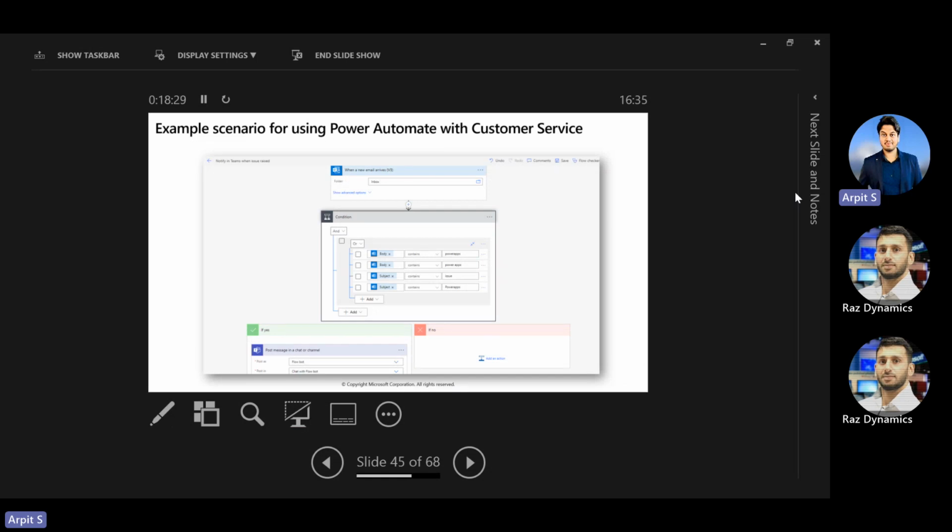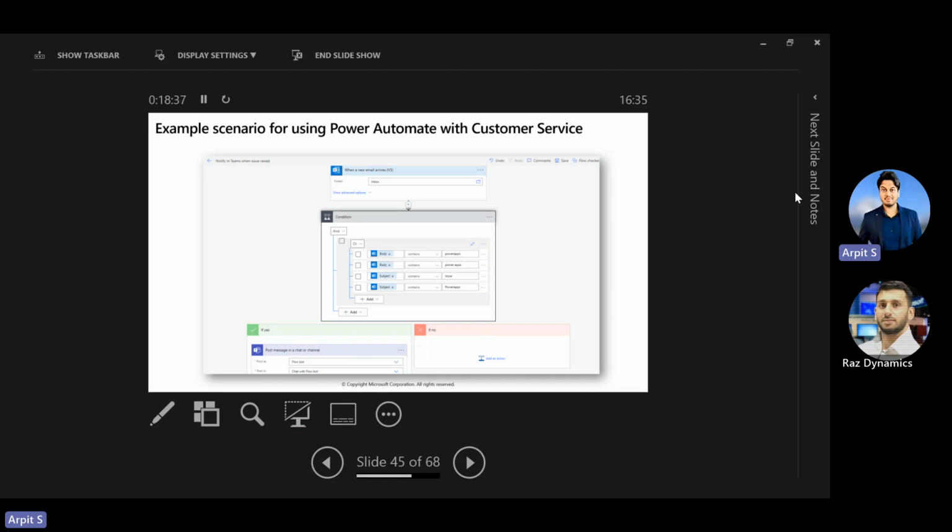Power Automate, so these are also capabilities I'm going to show you. As you know, we have 800 plus connectors available. So if you want to bring the data from some external system without navigating away from the Dynamics CRM application, you can use Power Automate. So I'm going to show the demonstration of, let's say, you have the business use case.